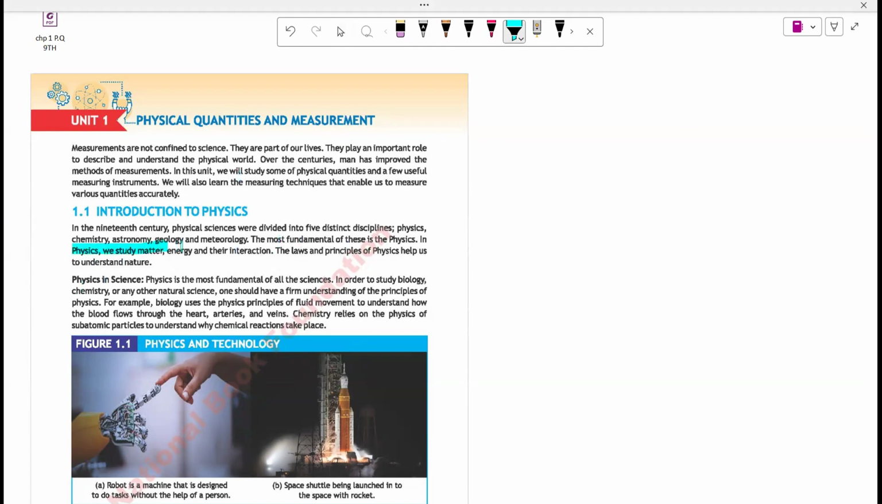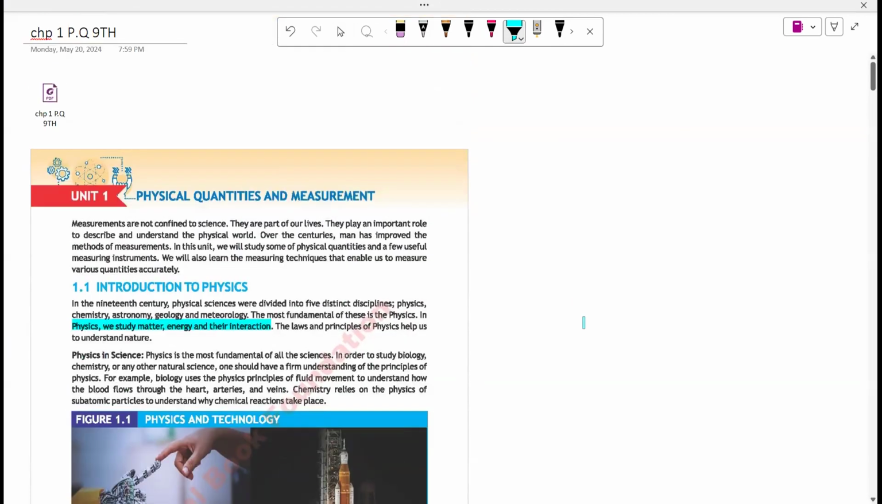In physics, we study matter, energy, and their interaction. And the chapter, the physical quantity is basically, we define physical quantity as anything that could be measured. If you can measure a certain quantity, it would come under physical quantity. And if you cannot measure it, it won't be a physical quantity.